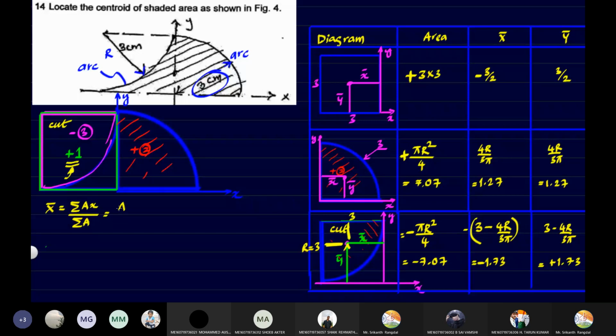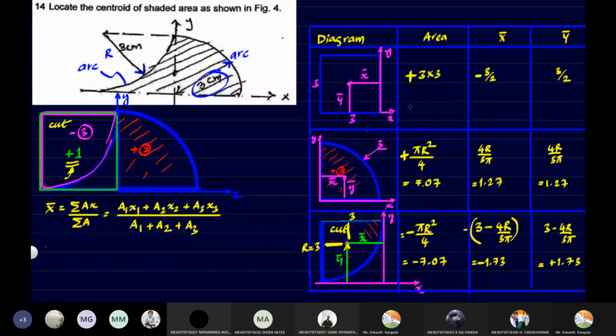So it will be A1 x1 plus a2 x2 plus a3 x3. Okay, so this is the expansion of summation, and below we have a1 plus a2 plus a3.